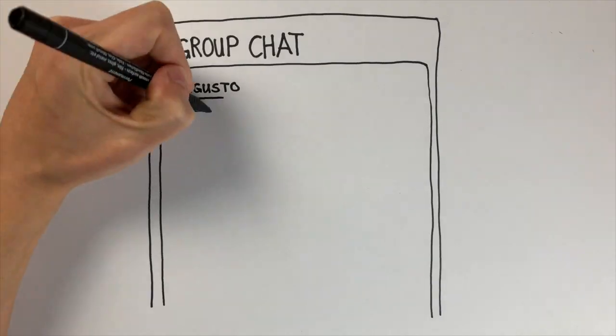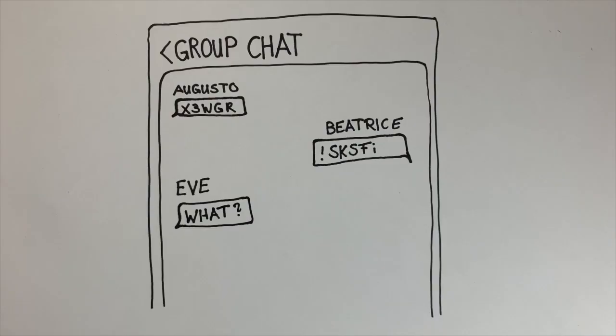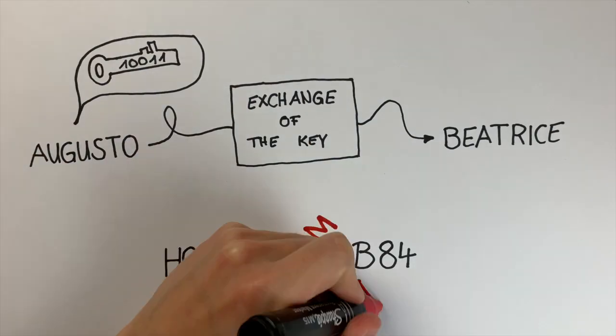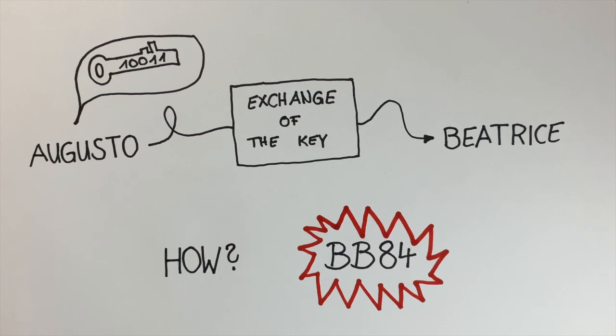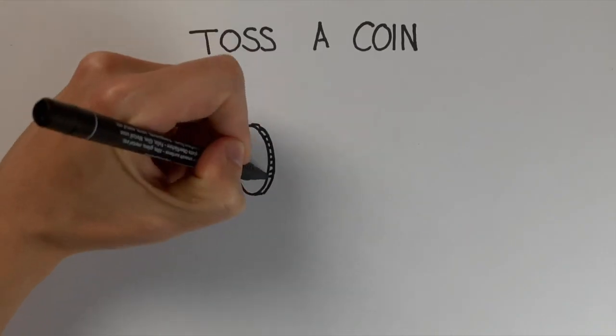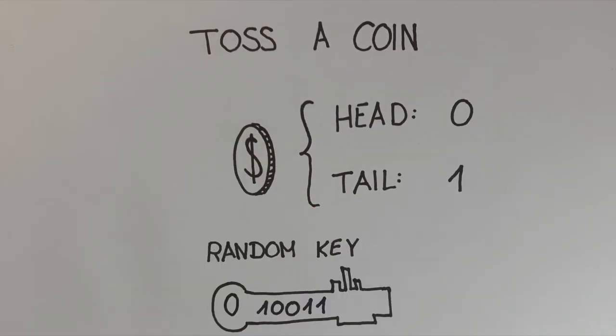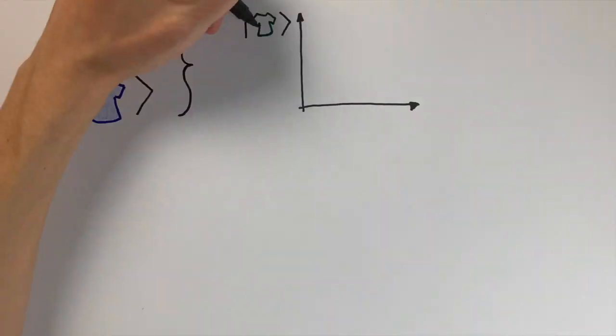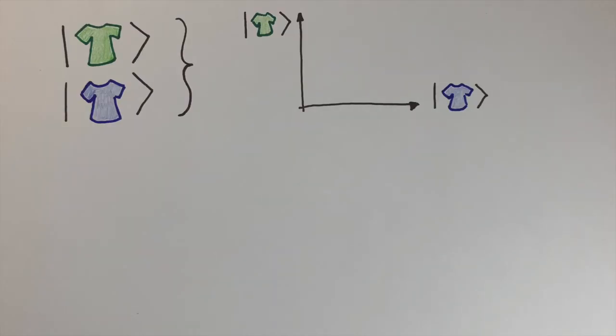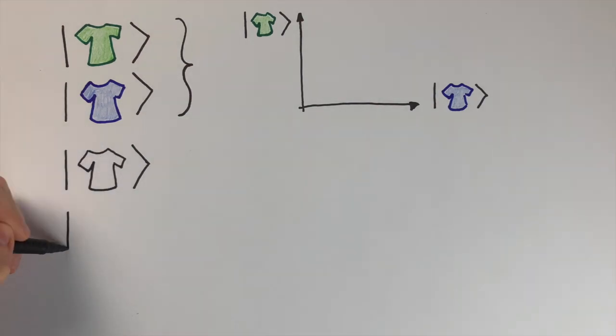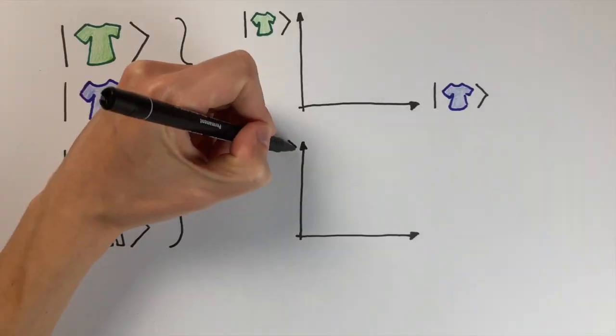Augusto would like to send a coded message to his friend Beatrice through a public channel. For this, they both need to share a key using BB84. The key is a random combination of zeros and ones. In order to share the key, they will send each other photons, but let's stick with the t-shirt analogy. In such a case, we call the set of pure blue t-shirts and pure green ones a basis for all possible t-shirts. Of course, another basis can be built using another characteristic of t-shirts.